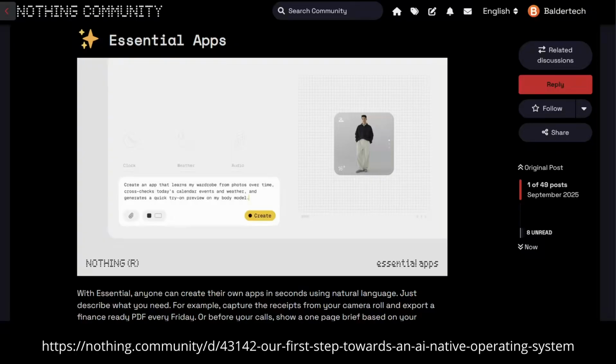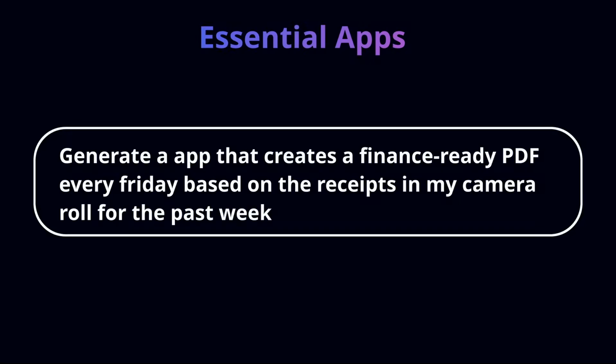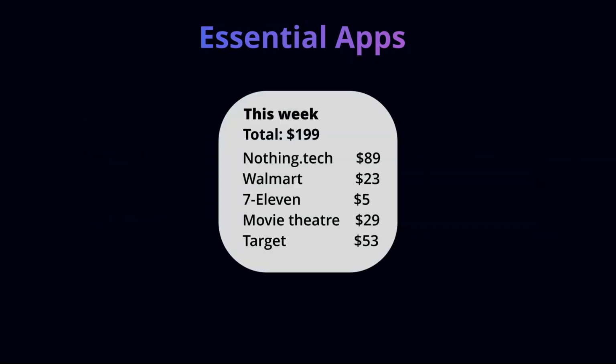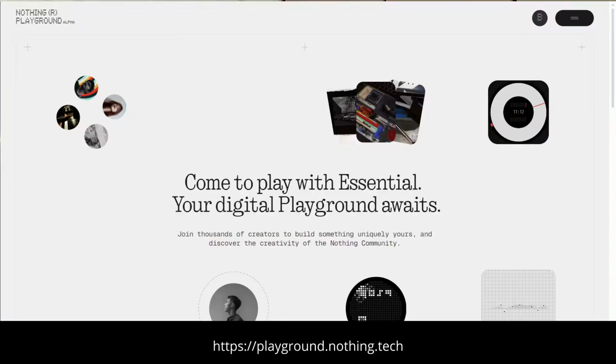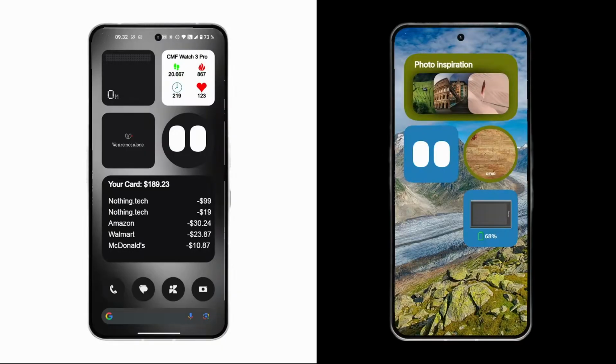Essential Apps is a feature that Nothing just announced, which lets you give a prompt to AI and it will generate an app for you. But the app is not actually an app, it's just a widget. So like a mini app, like for example a mini game. These can be shared on the new Playground, which I'll get into later. But I think it's super exciting because it means that everyone will have a different nothingOS.